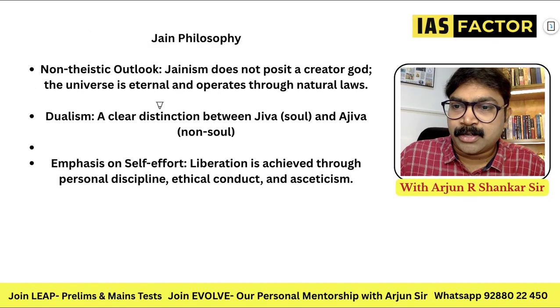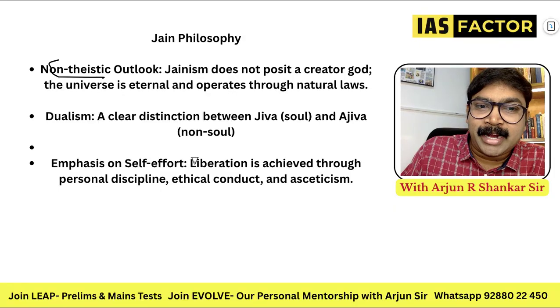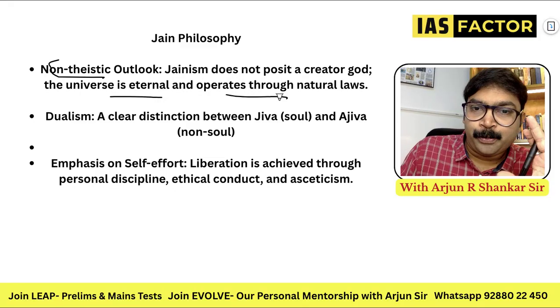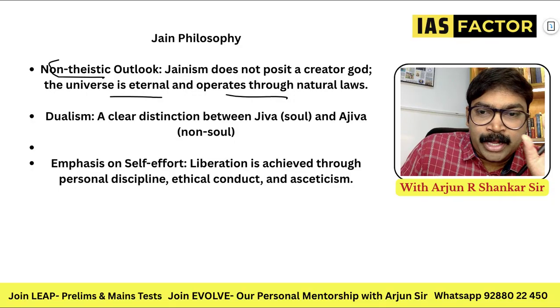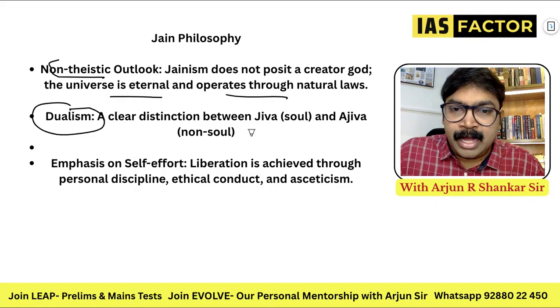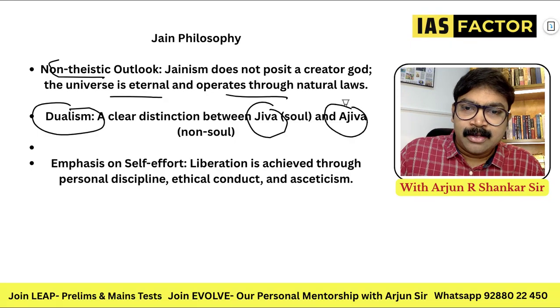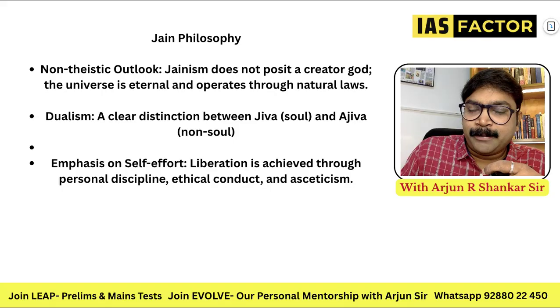And some of the Jain philosophy. Non-theistic outlook: Jainism does not posit a creator God. The universe is eternal and operates through natural laws. And it has a dualism concept. Dualism means two: a clear differentiation between jiva and ajiva, which is soul and non-soul. Liberation is achieved through personal discipline. We'll get into the other important aspects of the philosophy.